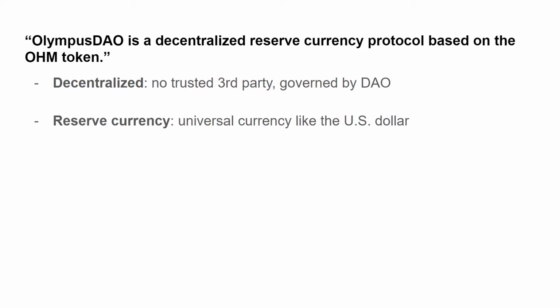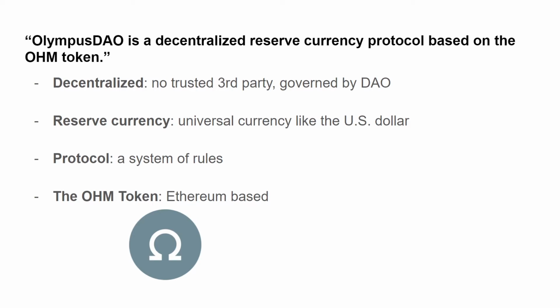A reserve currency is like a universal currency. For example, the US dollar is currently the world's reserve currency. If Mexico wants to buy oil from India, they can both transact in US dollars to avoid exchanging between the different currencies they respectively use. This prevents any value loss in the exchange rates. In the OlympusDAO context, OM aims to be a reserve currency so it can be used across chains or apps or anywhere else without having to convert between cryptos.